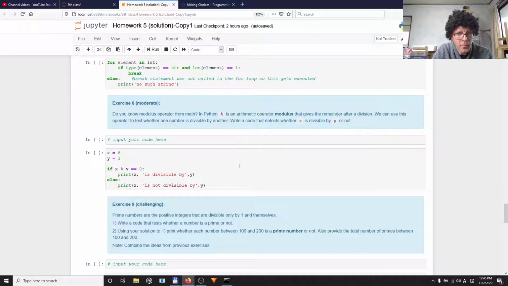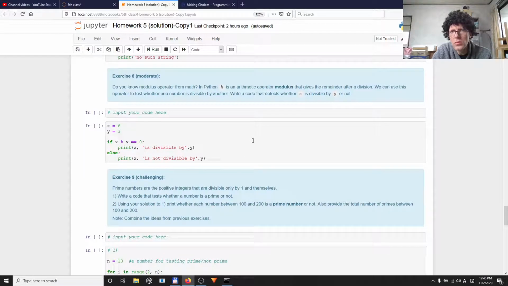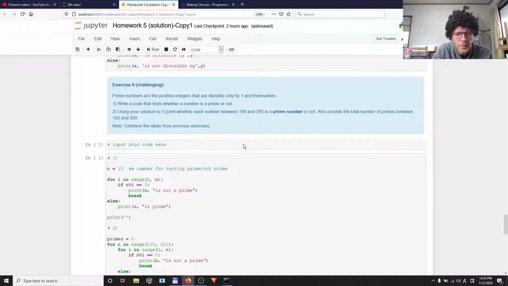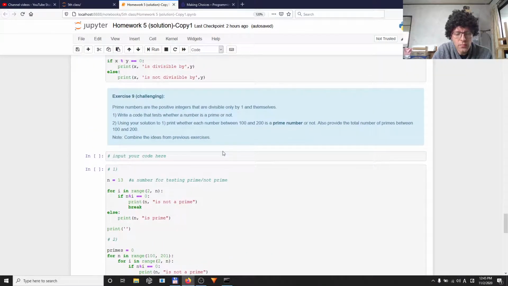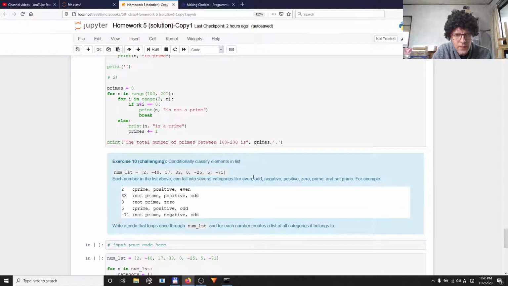Then modulus. I was not sure how much you know about that. Also prime numbers, testing for prime numbers. That's a very simple example of using the for loop and the tests.